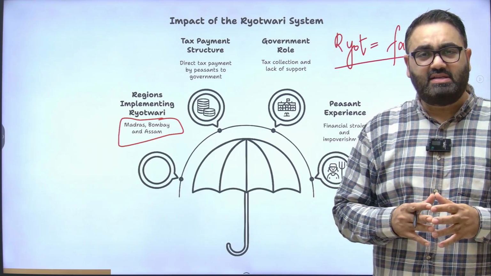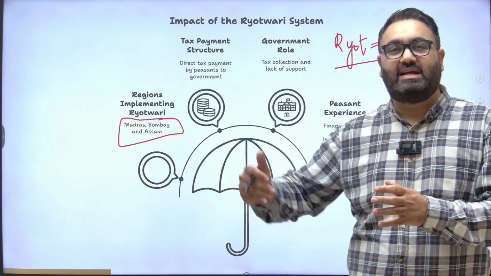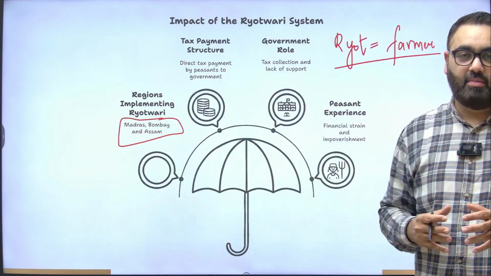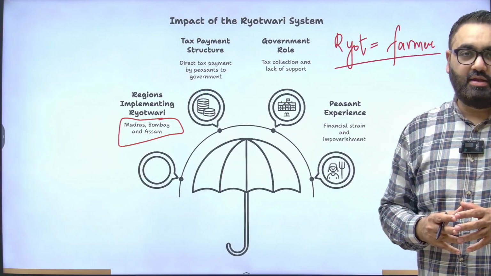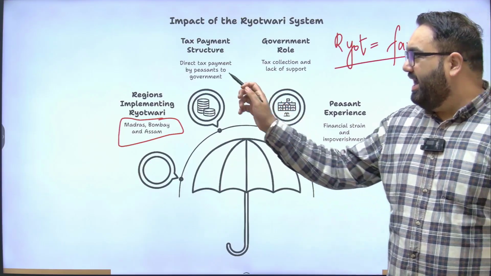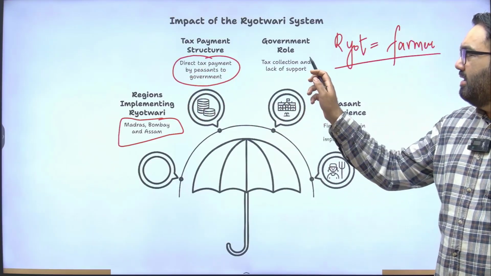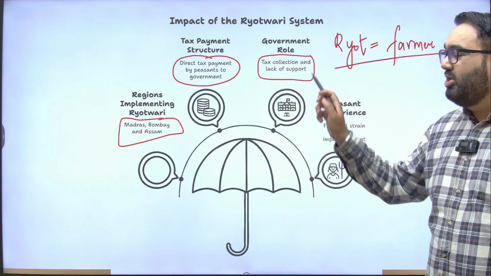As the name suggests, the Rayatwari system means the government will be directly in touch with the Rayat, the farmer, rather than having a zamindar play the role of a middleman in between. So the tax payment will be made directly by the peasants to the government. Government, on the other hand, did not give any support.